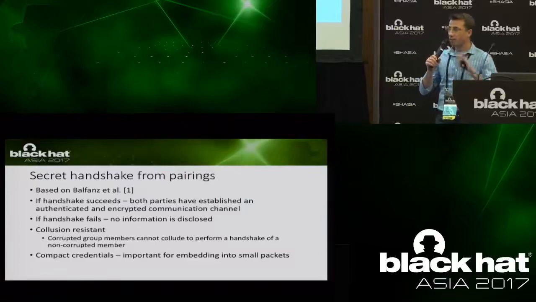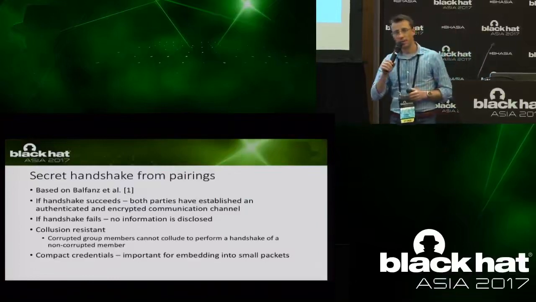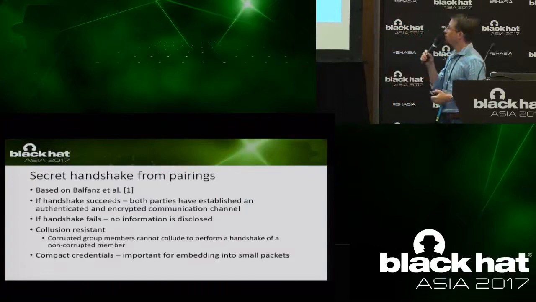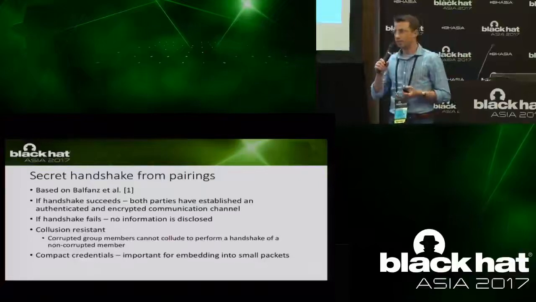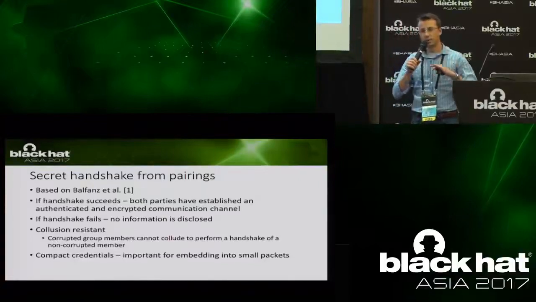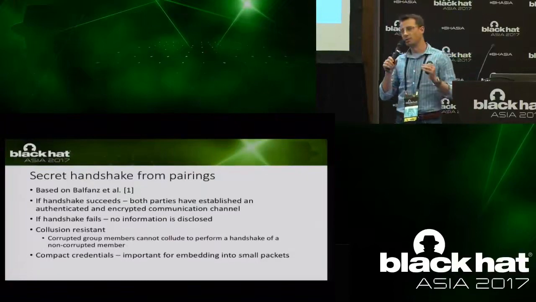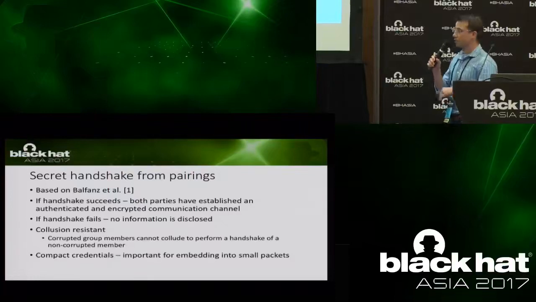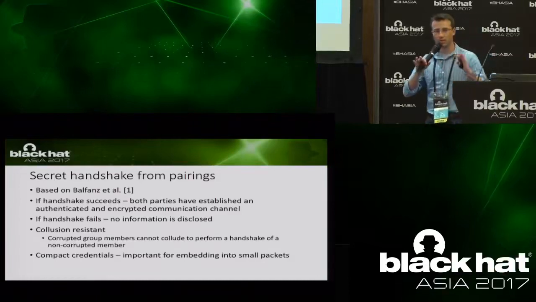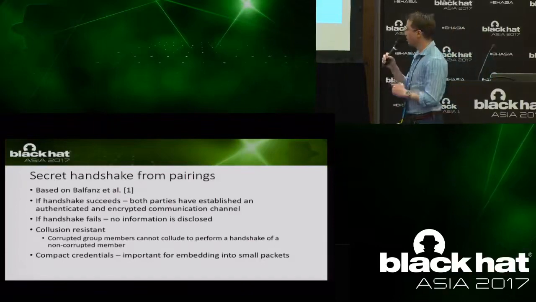So our implementation of the secret handshake is based on something called cryptographic pairings. As opposed to the Bluetooth pairing, which you might be familiar with, that's something different. That's a mathematical operation, and I'll explain it in a minute. And it possesses those exact properties that we want from a secret handshake. If it succeeds, the parties know that they are affiliated with a common community. If it fails, no information is disclosed, provably. That's a cryptographic mathematical guarantee, so that's nice.